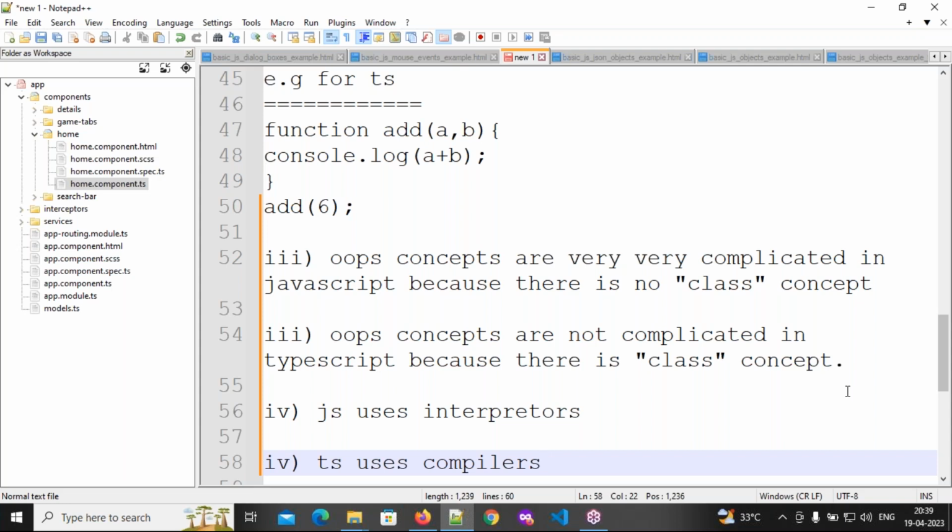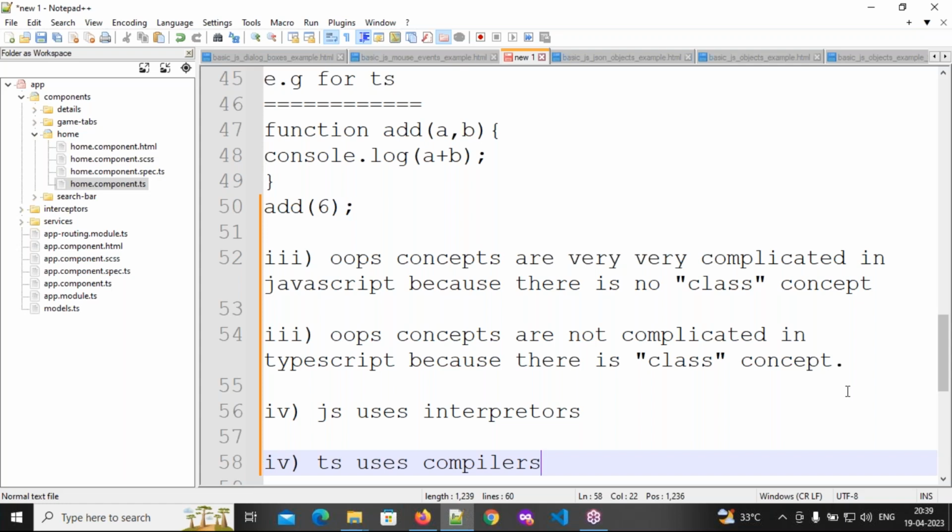After solving the line number 8 error, it will go to lines 9, 10 and 11. Since there is a problem in line number 12, it will stop the execution there. After solving it, it will go to 13, 14, 15. At 16 there is a problem, so it will stop the execution there. Okay everybody, after solving line number 16, it will go to 17, 18, 19 and finally 20. And finally you will get proper output. So it will read our code line by line and throw the errors one by one.